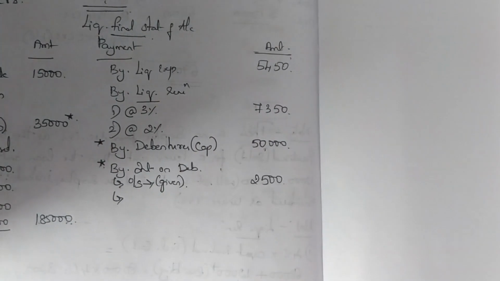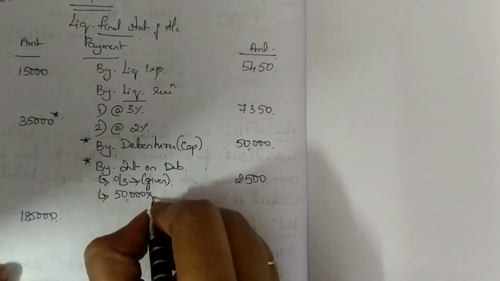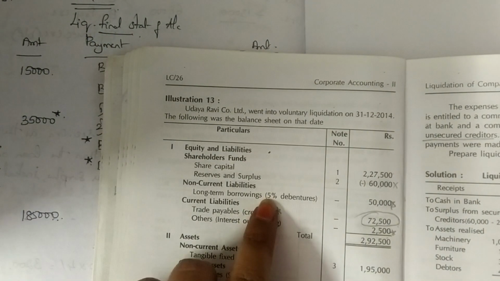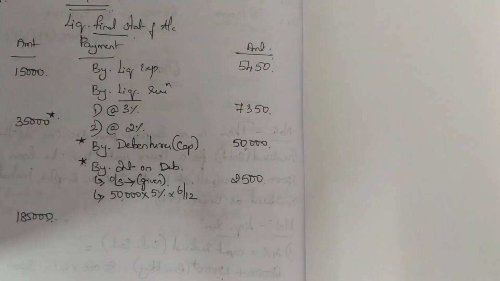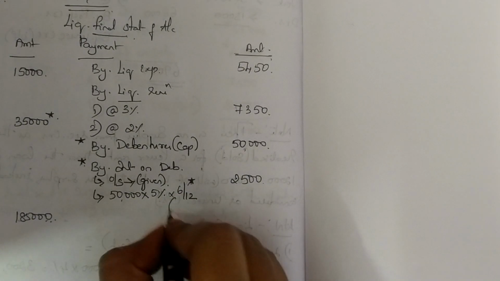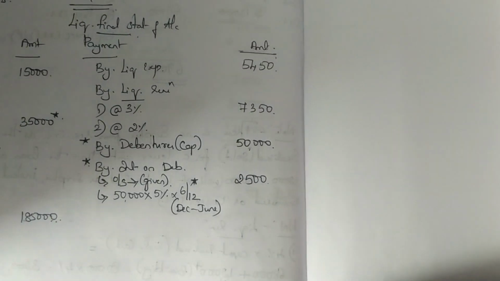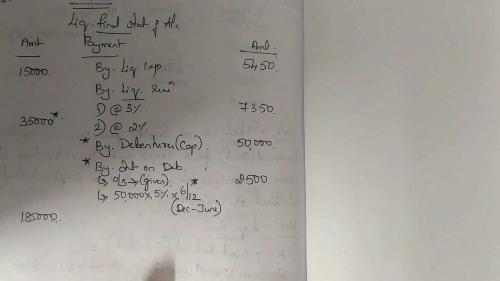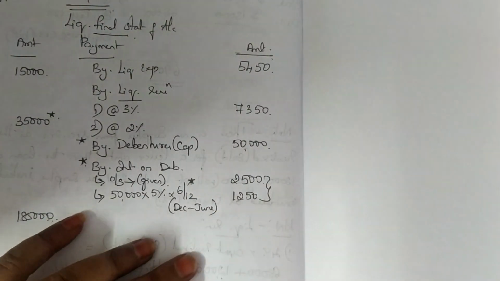Okay. So here when I am calculating the debenture interest, it will be 50,000 into 5%, which is given in the question. See here they have given you 5%. So 5% into how many months I am supposed to pay? For 6 months. This 6 months is from December to June. This interest also I should pay them. 50,000 into 5% into 6/12. So it is 1,250. So this is the total interest that I am supposed to pay to the debenture holders.